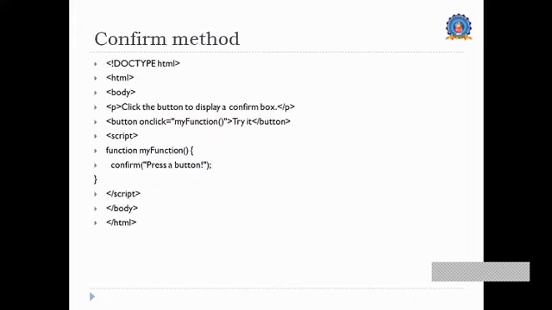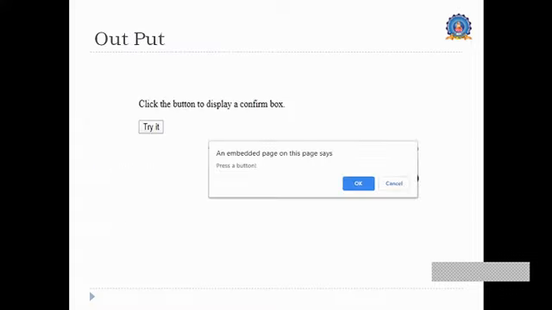And another is the confirming thing. After performing a certain action, that action is through, so through a confirm button, we can confirm that. These are the activities which will be carried out by the user or the client. This is the output of that particular confirm thing.